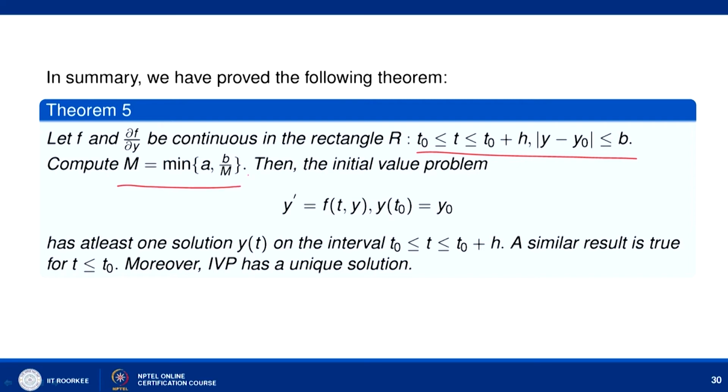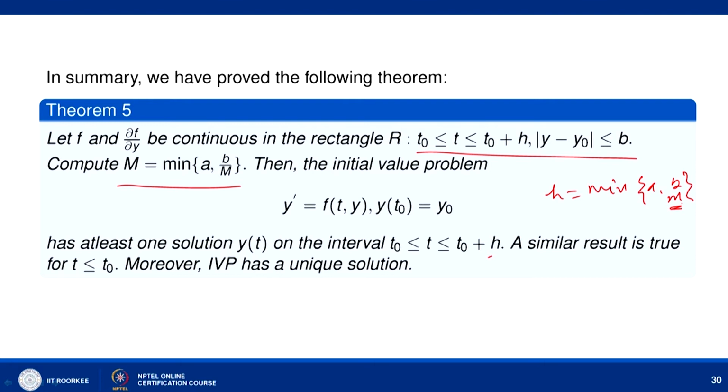Then the initial value problem y′ = f(t, y), y(t₀) = y₀ has at least one solution y(t) on an interval t₀ to t₀ + h. Here h is the minimum of a and b/M, where M is the bound of f(t, y).